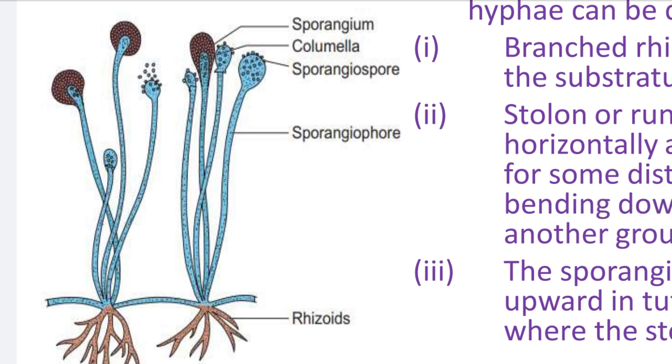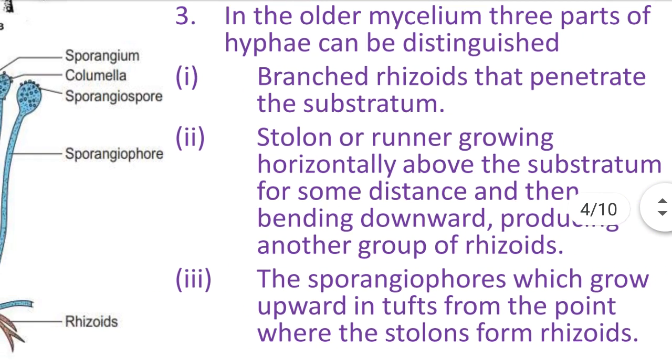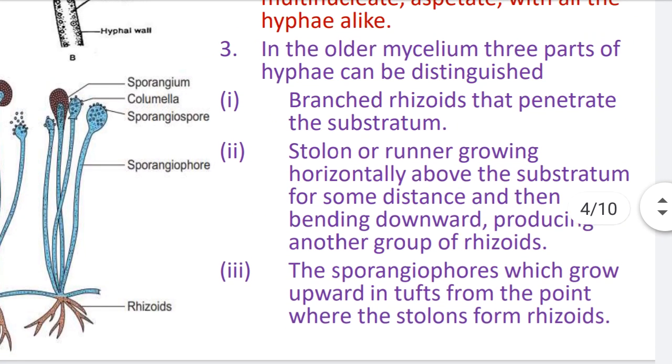There are three parts of the matured mycelium. First one is the rhizoids, second one is the stolon, third one is the sporangiophore. The sporangiophore produces the sporangium at the tip, and the sporangium contains many sporangiospores. Here the description is given. I will read this description. Point number 3: in the older mycelium, three parts of hyphae can be distinguished.